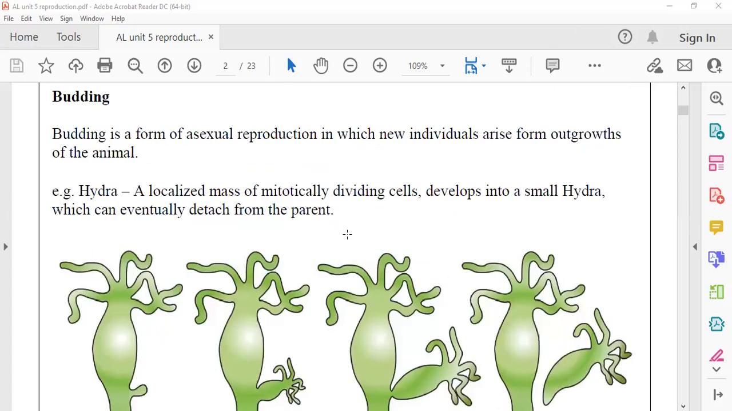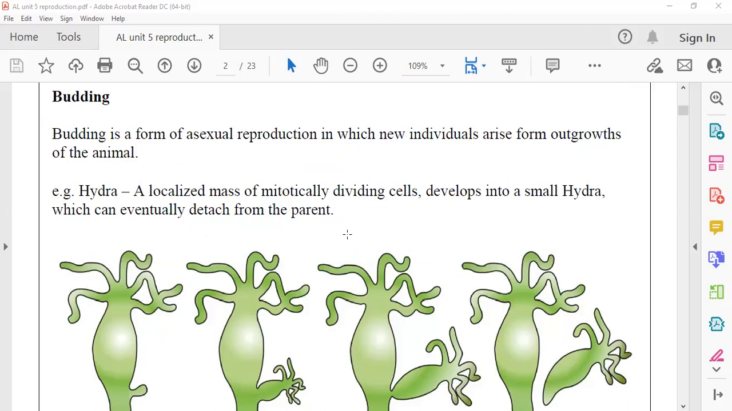So what is the definition for budding? It's a form of asexual reproduction in which new individuals arise from outgrowths of the animal. Again, there's a mistake in the typing: from outgrowths of animals. So they take hydra as the example. That is the one and only example in our syllabus.